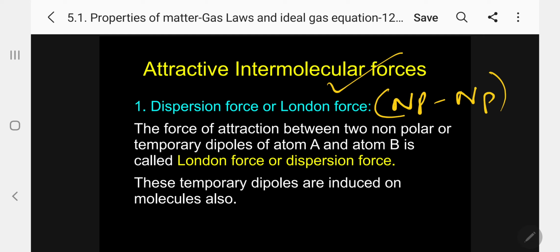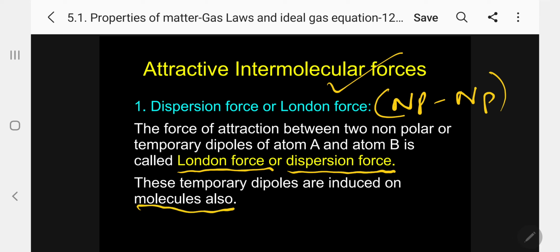The force of attraction between 2 non-polar or temporary dipoles of atom A and atom B is called London force or dispersion force. Kindly follow me. These temporary dipoles are induced on the molecules also, not only in the atoms, non-polar atoms like helium gas. So for molecules also, H2, molecular elements also, this force will act. Now let me give some more information under this.